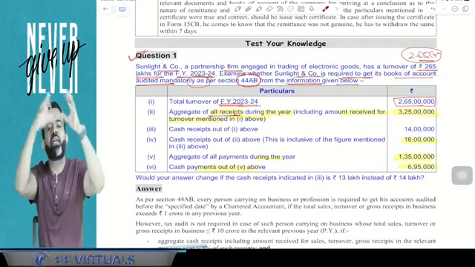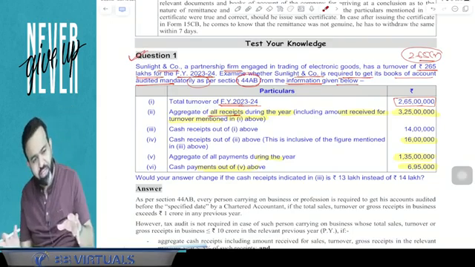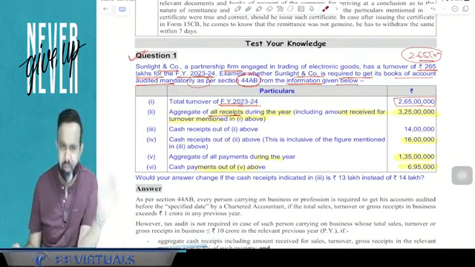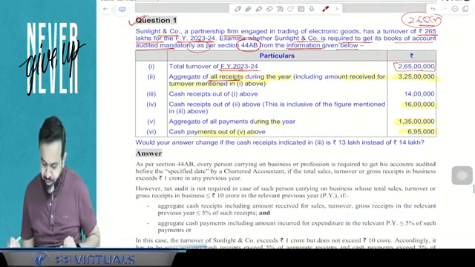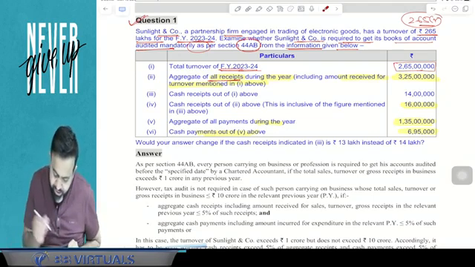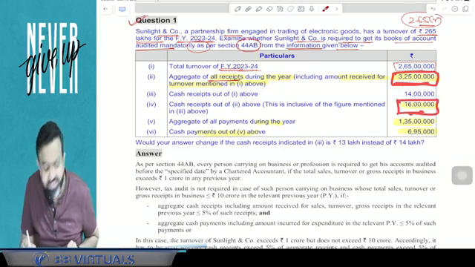The first condition is that in your total receipt, cash receipt is within the limit of 5%, and in your total payment, cash payment is within the limit of 5%. So let's check whether in total receipt your cash receipt is within the limit of 5% or not. Here your total receipt is 3.25 crore, and in this 3.25 crore, your cash receipt is 16 lakh.